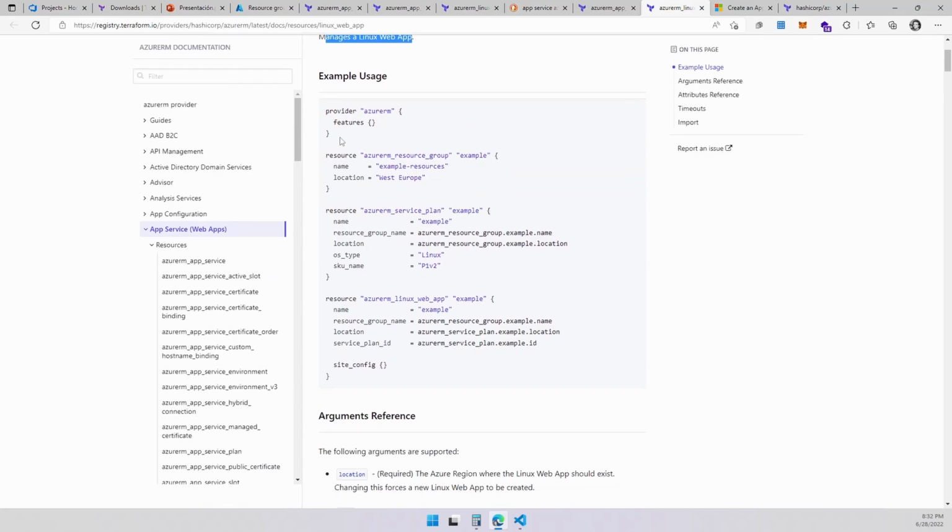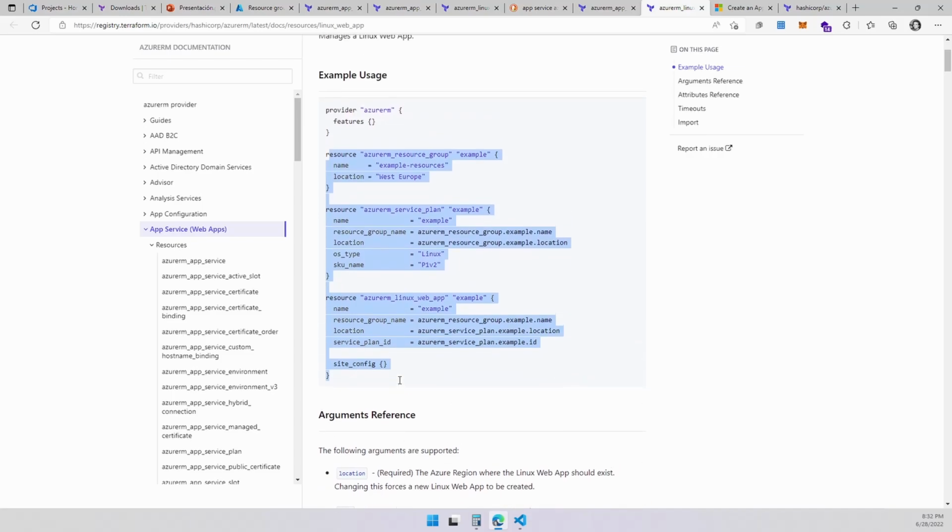And here we have a provider again, right? This is again the provider because we need to declare it. We already declared it, so we can ignore that part. But here is an example of what we're going to be creating right out of the box for this, right? And let's copy that one and take it. I'm going to copy this one. Let's put the features on it over there.